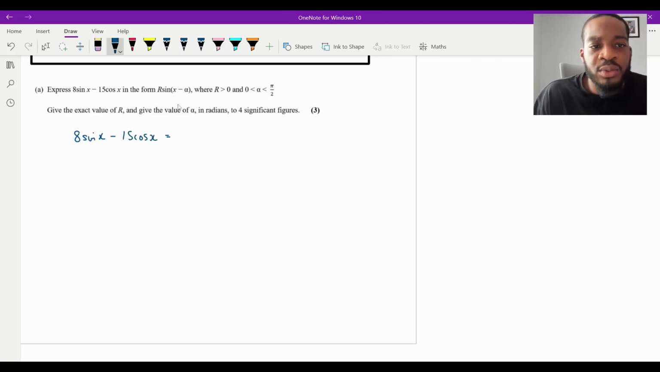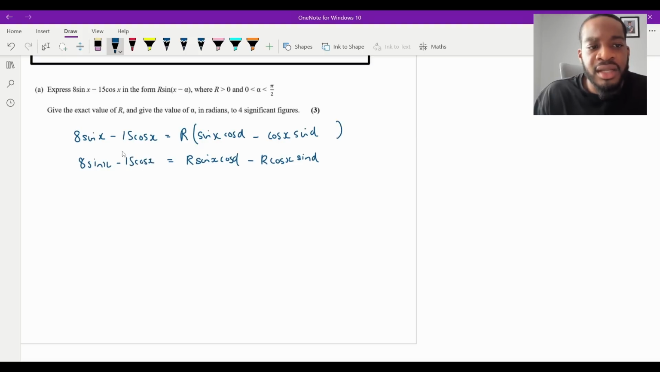And then this is equal to, because we can write it in the form r sin(x minus alpha). Now I'm going to use the compound angle formula to expand the sin(x minus alpha). It's going to be sin x cos alpha minus cos x sin alpha, isn't it? Then now I can expand the bracket, so it becomes r sin x cos alpha minus r cos x sin alpha, and obviously this is equal to 8 sin x minus 15 cos x. Let me just make this a bit more legible. Perfect.